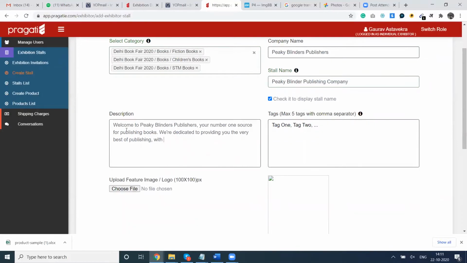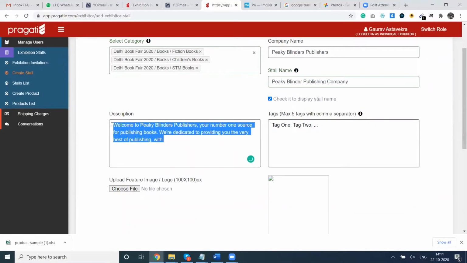This description is about the stall. This will again appear on the top of the stall. You can again give a description of up to 1000 characters. So for the demonstration purpose, I will use something different from what we have already used.